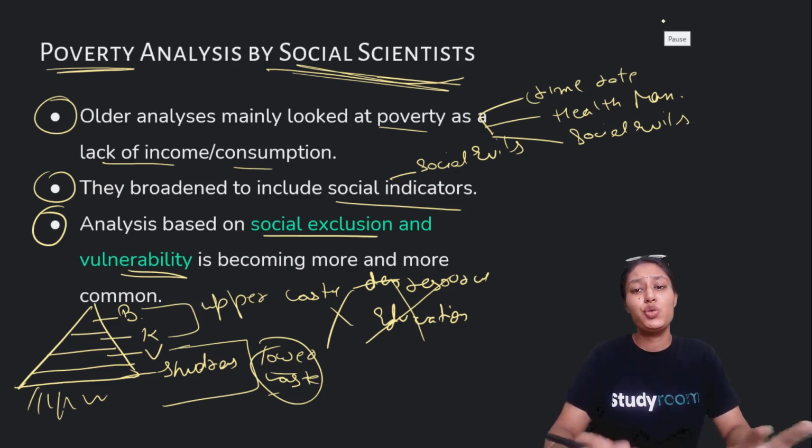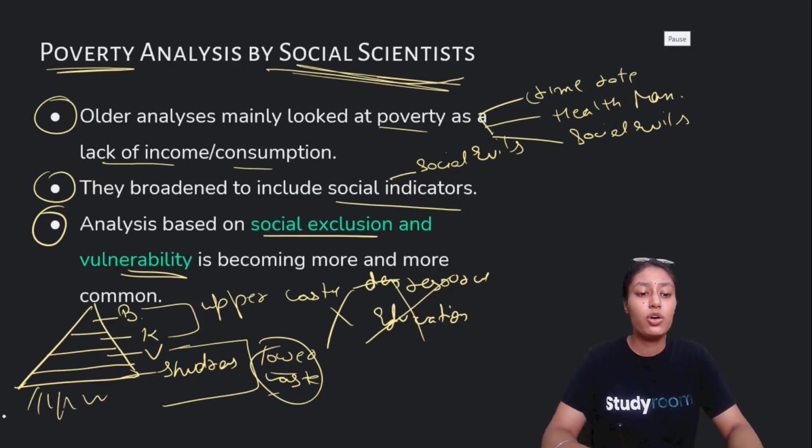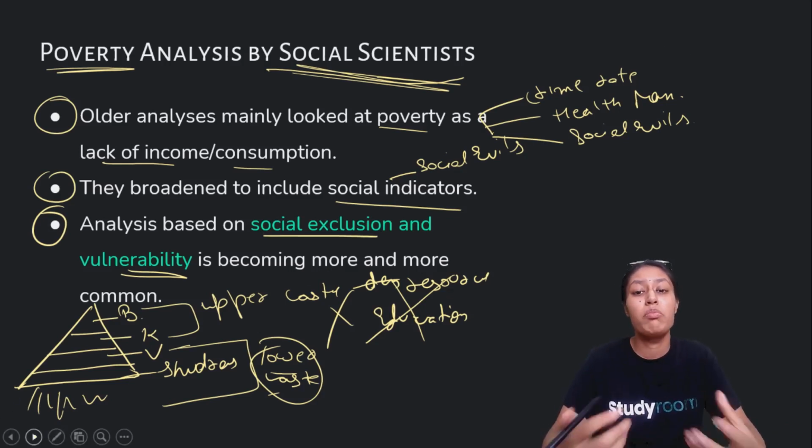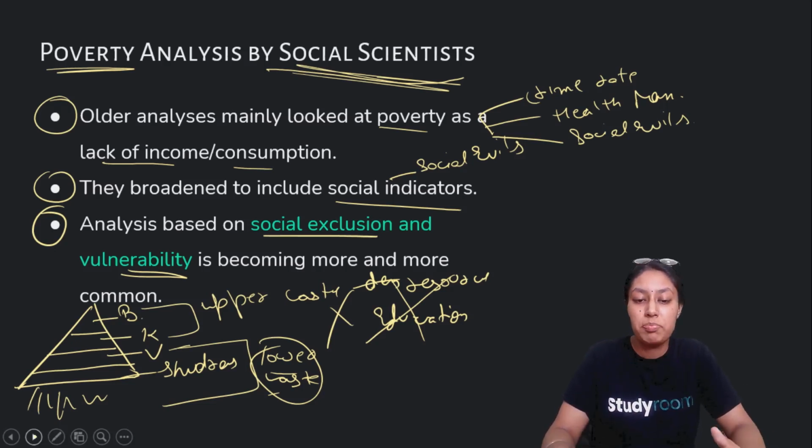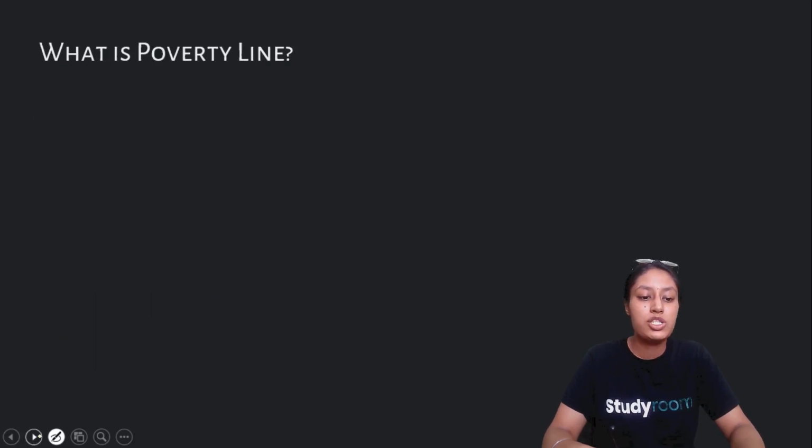You can study through many very beautiful documentaries, like on ScoopWhoop there is a documentary called manual scavenging. You can understand more about the social exclusion part and why this strata still needs a lot of government support. So these are the major reasons.